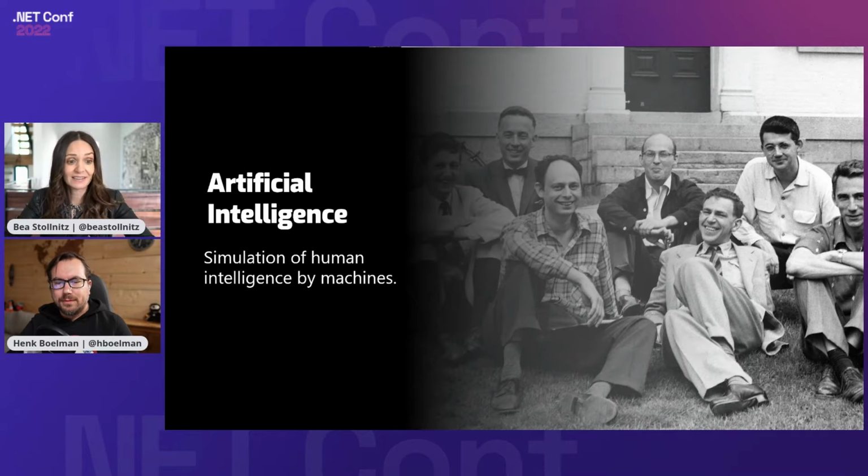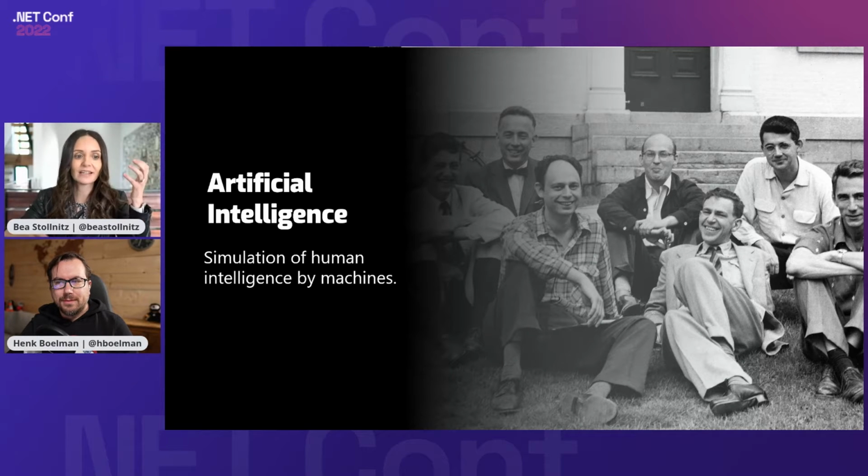So what is AI? It's a simulation of human intelligence by machines. And this definition, at least to me, sounds super futuristic, like we're living in a sci-fi world in the future. But it's actually been around for a long time. Specifically in 1950, Alan Turing wrote a paper on how to build intelligent machines. You can see his photo in the slide.